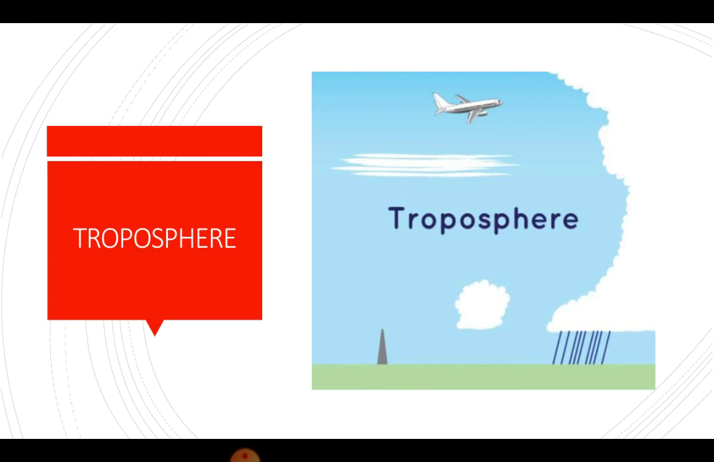Most of the weather phenomena such as clouds and lightning occur in the troposphere. During the day, this layer protects us from the excessive heat of the sun. At night, it keeps the earth warm. About 90% of air in the atmosphere is in the troposphere. Tropopause is the boundary between the troposphere and the stratosphere.